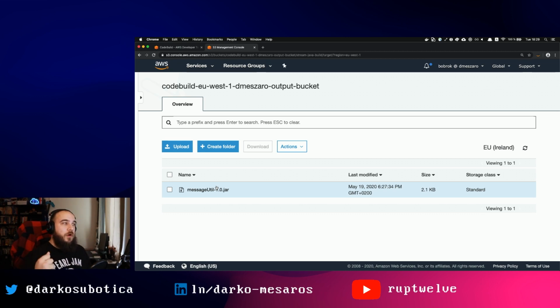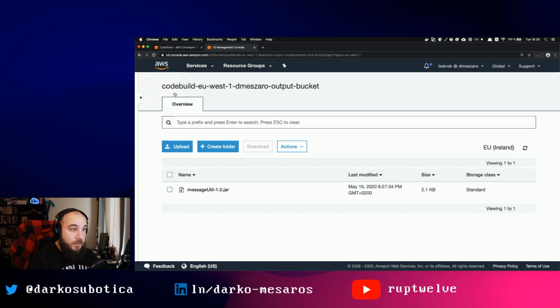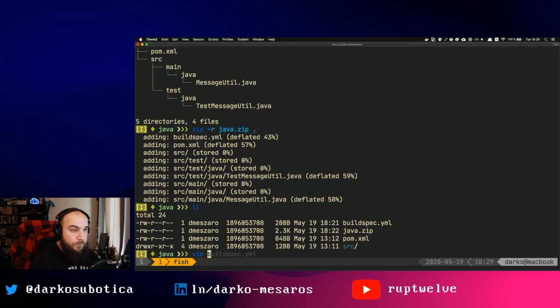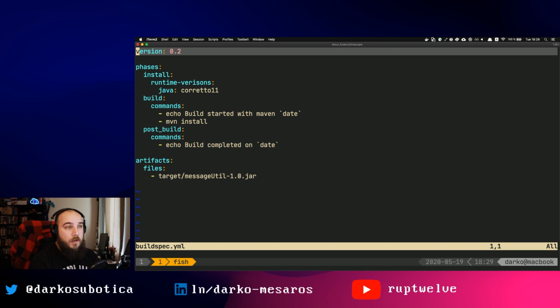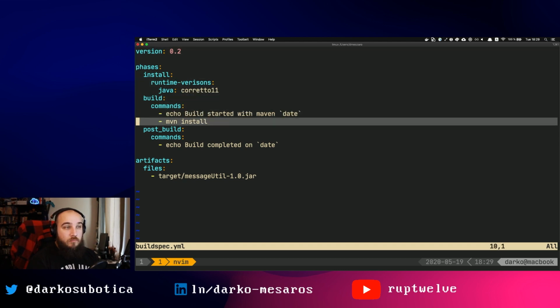So this would be your run-of-the-mill, hey, use CodeBuild to build. Again, one of the other things I could have done here, for example, during the build phase, I could have went to my build spec file here and maybe run some testing utilities for Java. I don't know which they are. There are some.